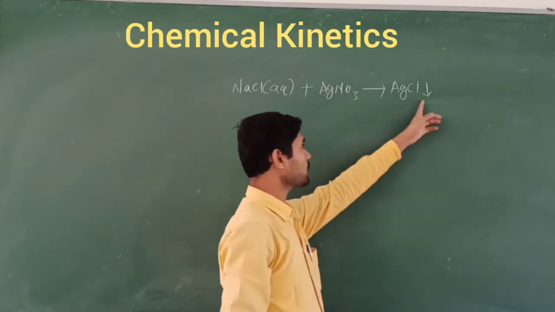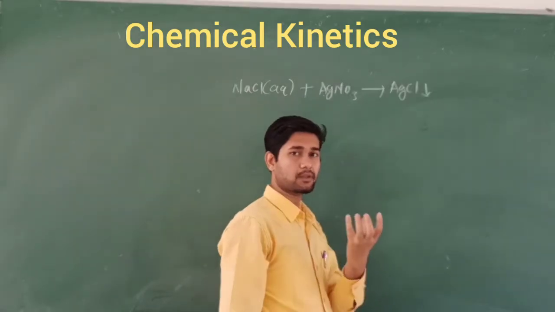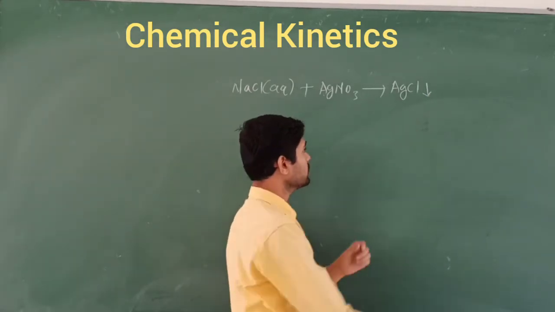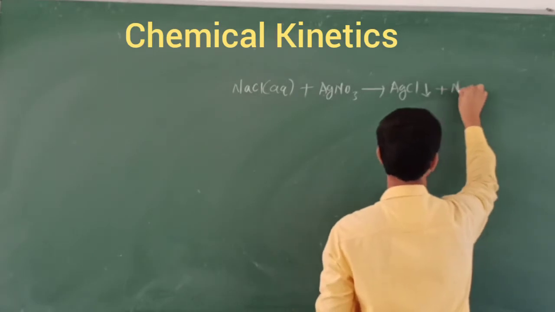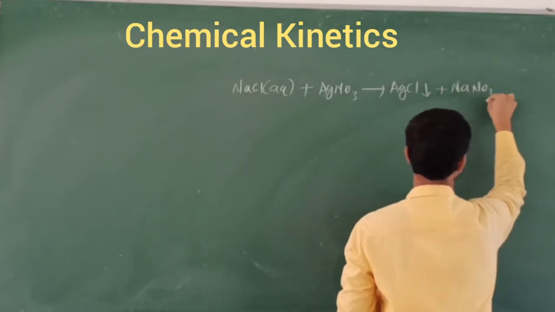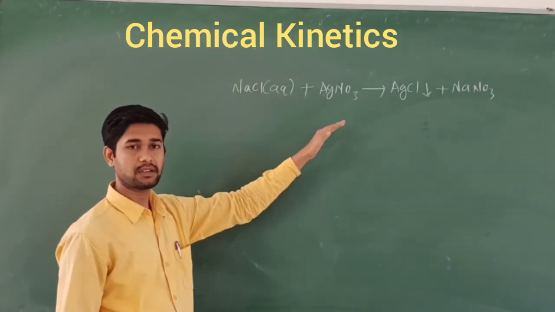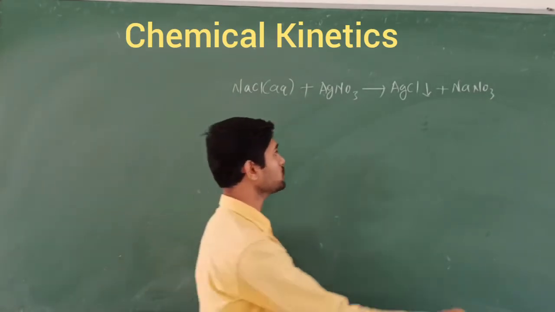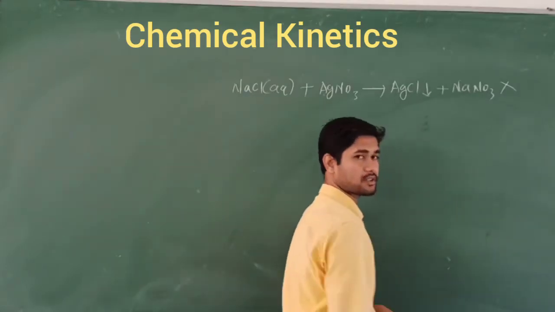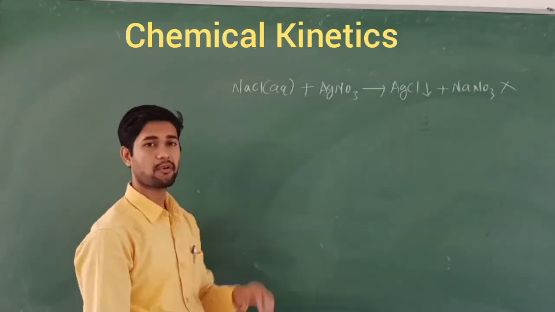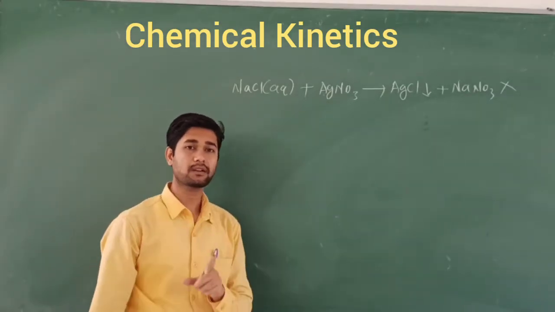The down mark indicates the precipitate, silver chloride, plus the remaining NaNO3. This is a very fast reaction, and we are not going to study very fast reactions in this chapter.